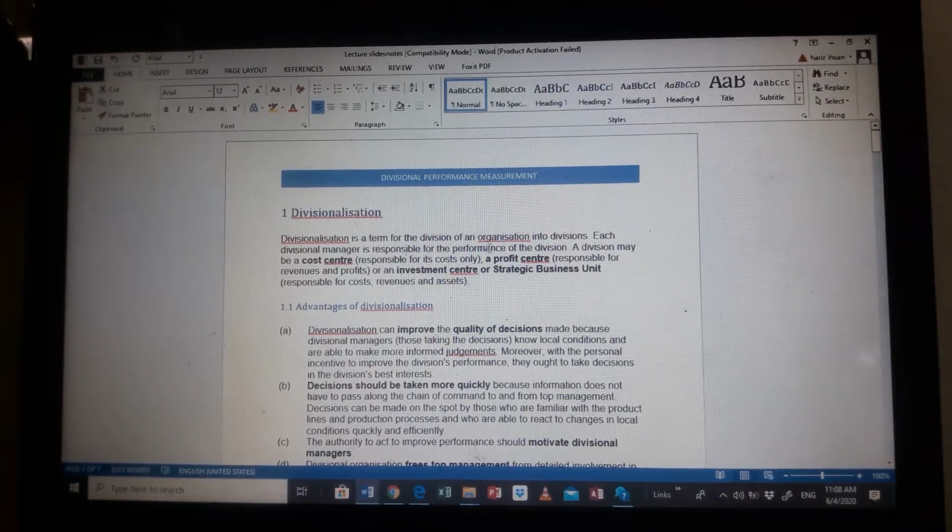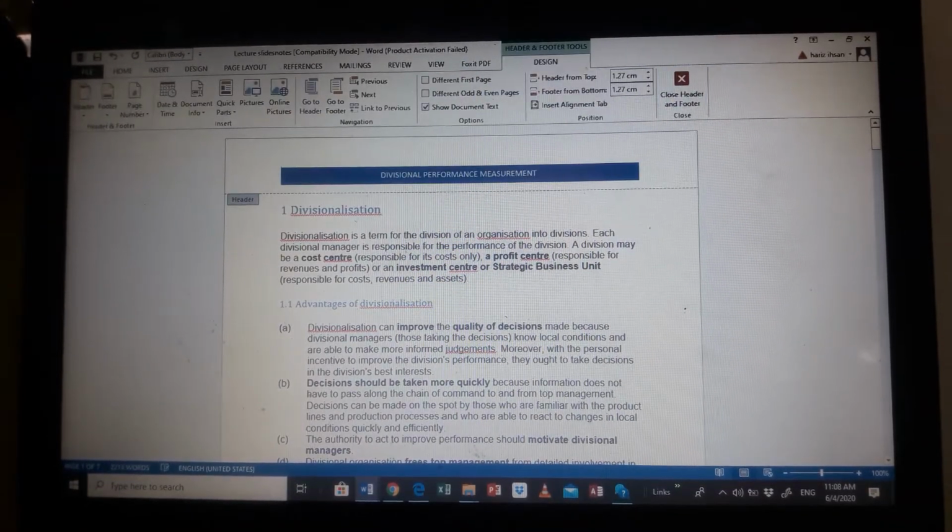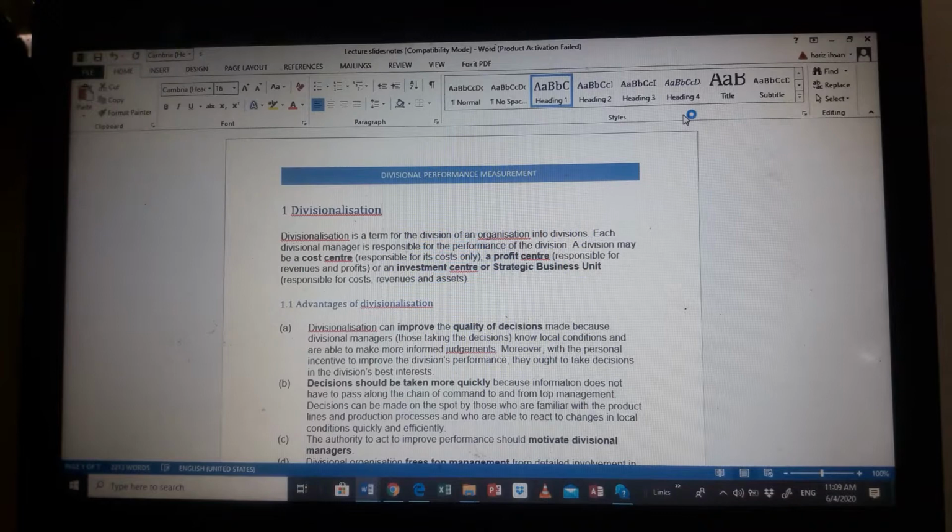So today we are going to talk about divisional performance measurement. Now what is divisional performance measurement and why is it important for management accountants to know this particular topic? Well, to put yourself inside a bigger picture, let's say you are the management accountant for an MNC, a multinational company, a gigantic company with thousands of workers, and it has 500 different types of divisions, and we need to actually assess each of the divisions' performance so that we can help further improve the company. Okay, so let's dive right into this chapter.